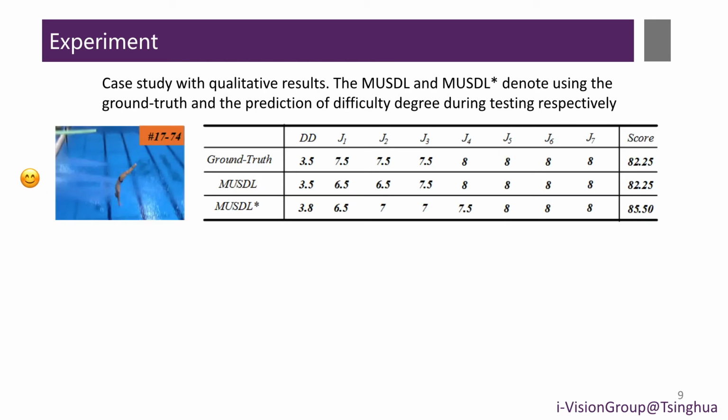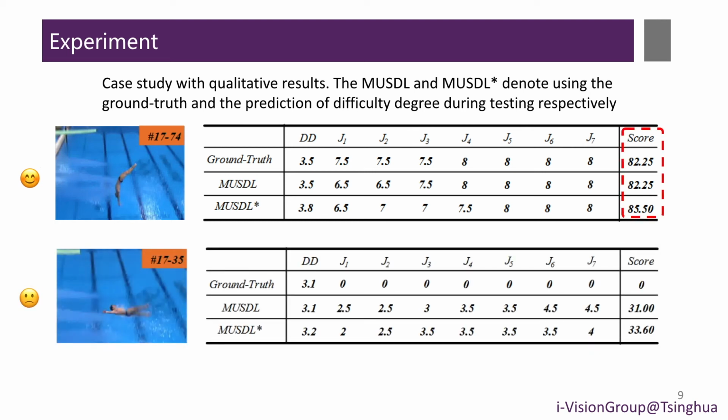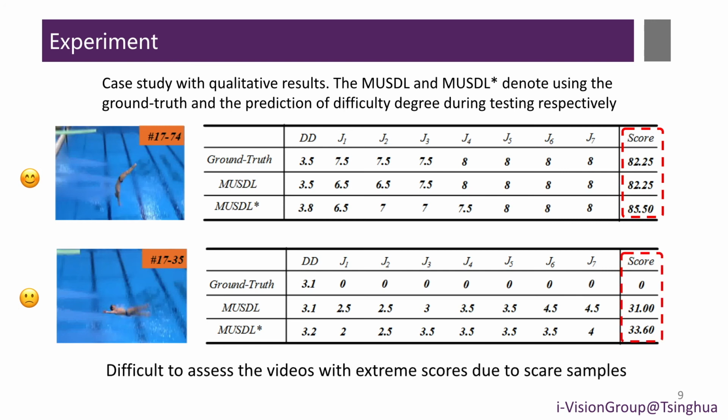We further show 2 cases in the MTL-AQA dataset. The first is a successful case where the final score predicted by our methods matches the ground truth. The second is a failure case where the ground truth of the video is 0 as the athlete falls into the water directly. This time, our methods give a score far higher than the ground truth. This result indicates that when assessing videos with extreme scores, the proposed method may not be able to get satisfactory results due to the scarce samples.